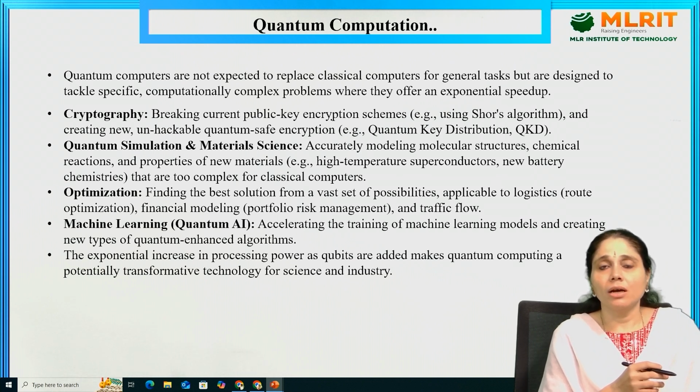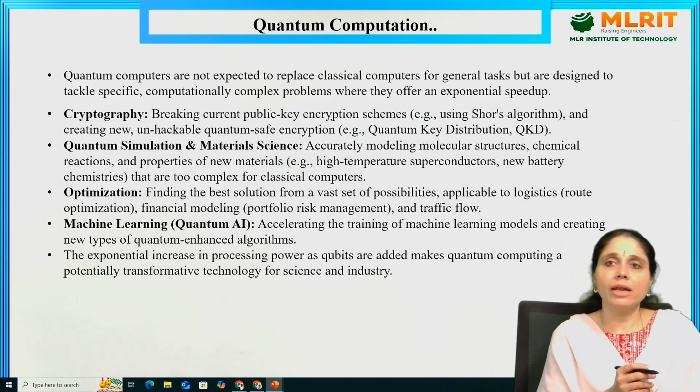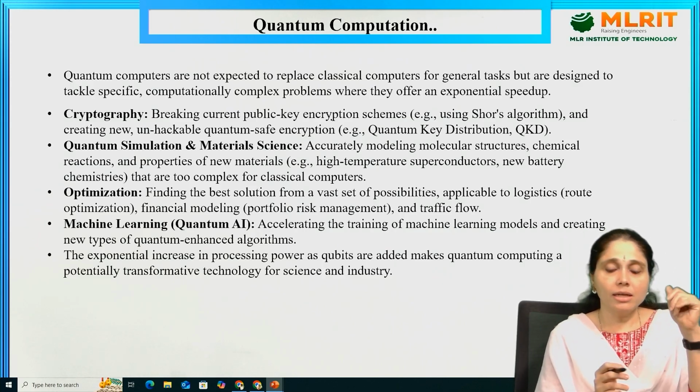Machine learning through quantum AI: accelerating the training of machine learning models and creating new types of quantum enhanced algorithms. The exponential increase in processing power as qubits are added makes quantum computing a potentially transformative technology for science and industry. These are a few applications that we can talk about, and we can go across them in our next slides.